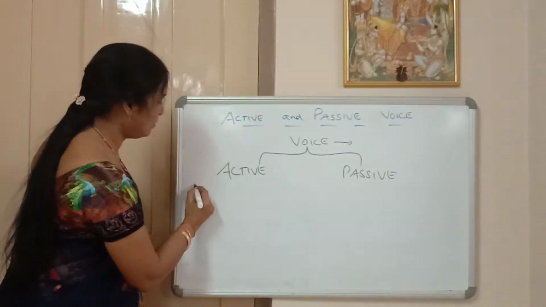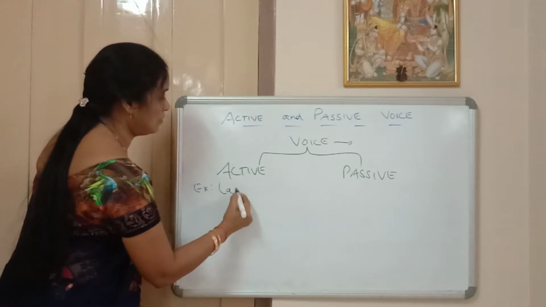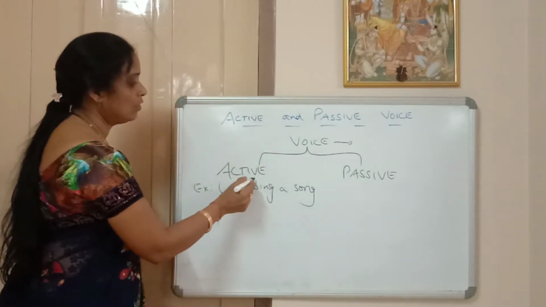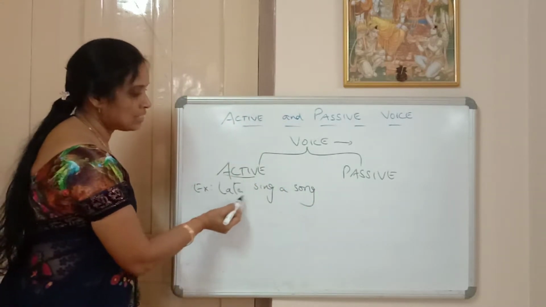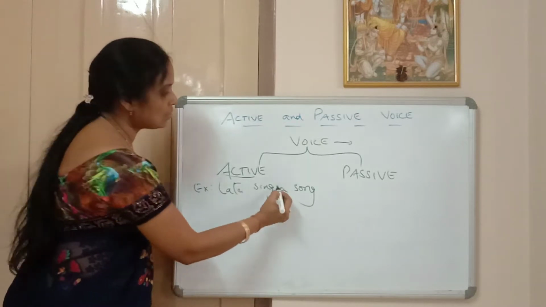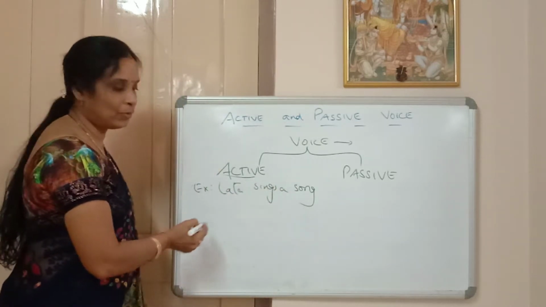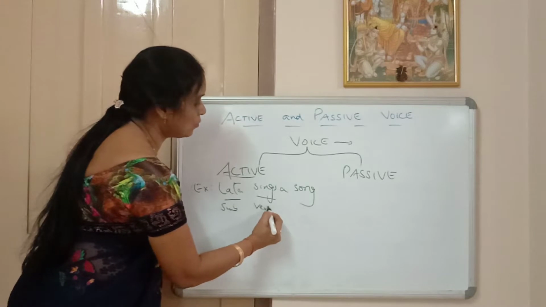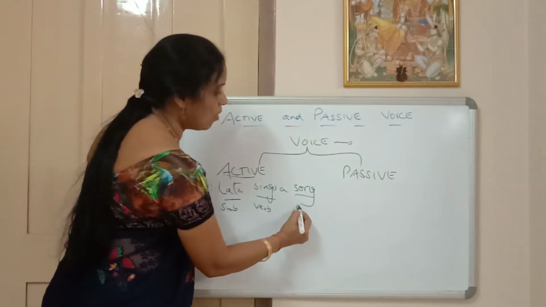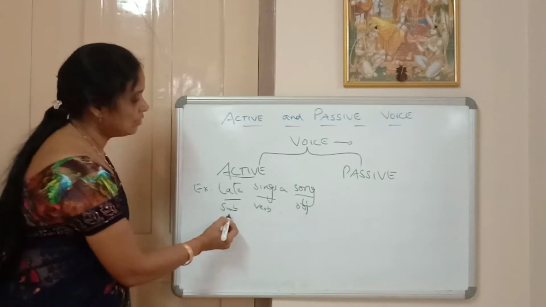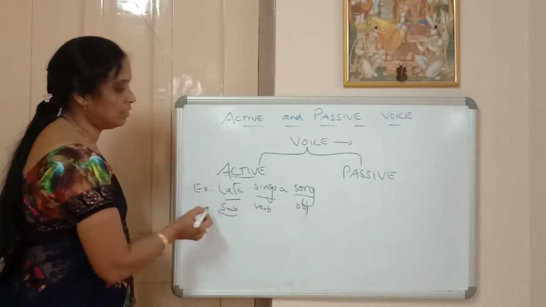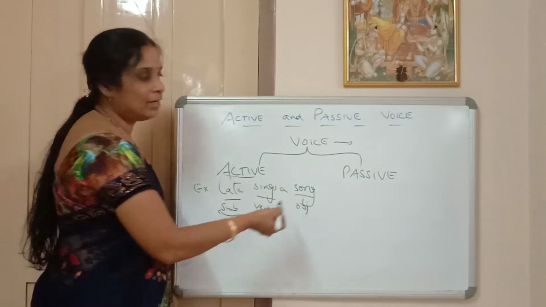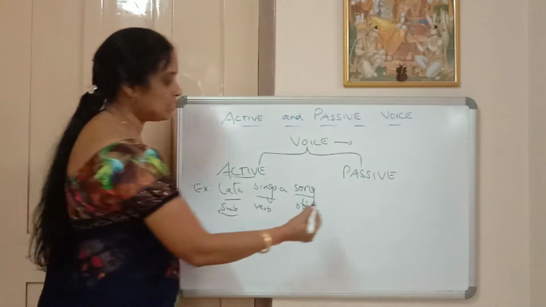For example, Lata sings a song. In active voice, the sentence is Lata sings a song. So Lata is subject, sings is the verb, song is the object. We are talking about subject here. What subject is doing? Lata sings a song. And when you convert into passive, what happens?